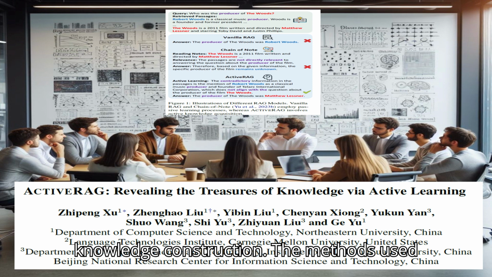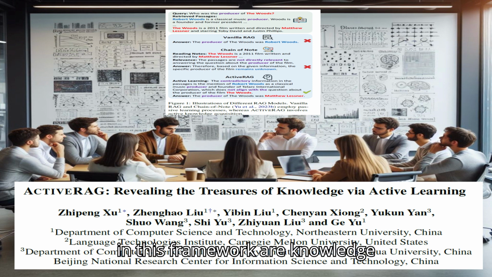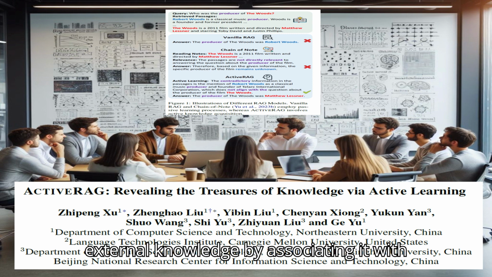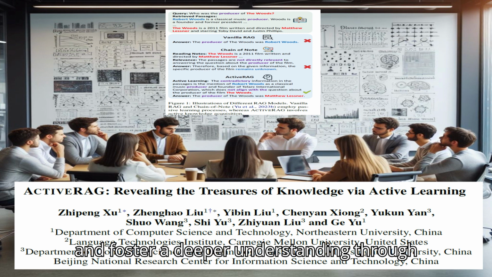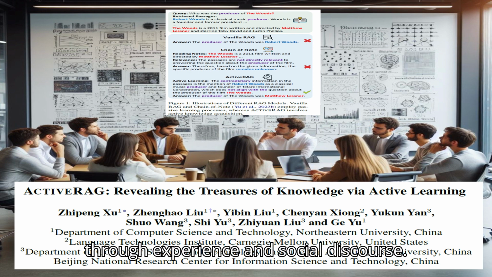The methods used in this framework are knowledge construction. This approach uses the knowledge construction mechanism to develop a deeper understanding of external knowledge by associating it with previously acquired or memorized knowledge. It involves four distinct agents dedicated to knowledge construction. Semantic association. This encourages the model to integrate familiar information and foster a deeper understanding through the consolidation of foundational and advanced understandings and knowledge through experience and social discourse.